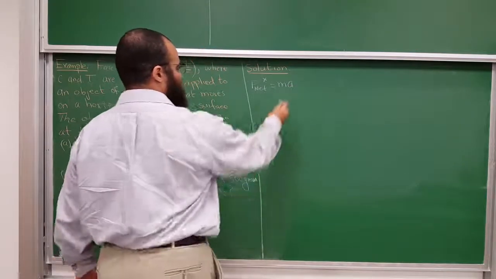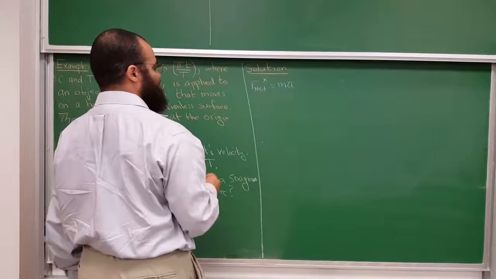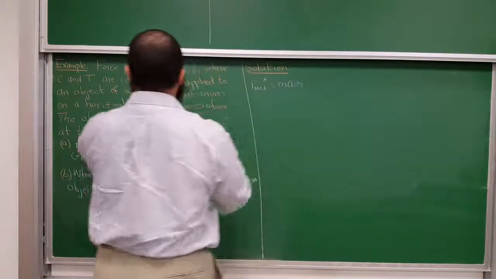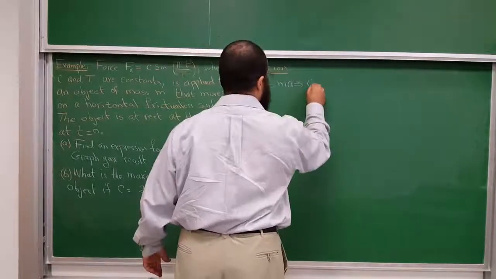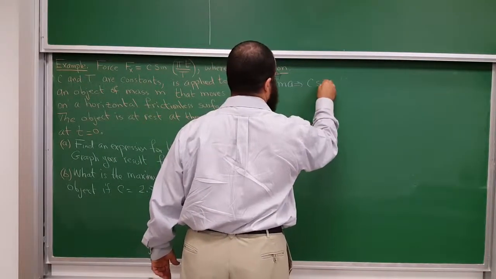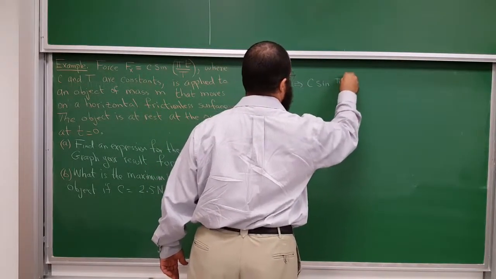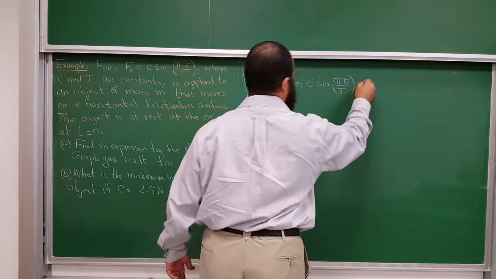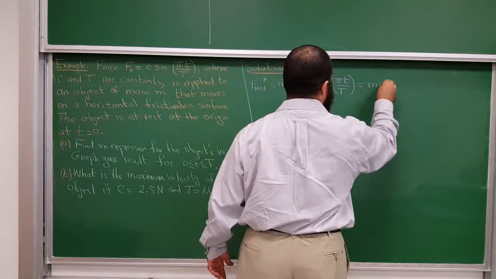So the net force is c times the sine of pi times the time divided by capital T, and that's equal to the mass times the acceleration.